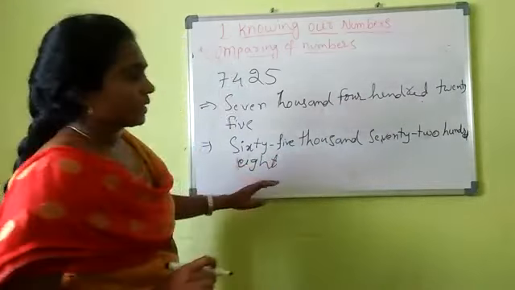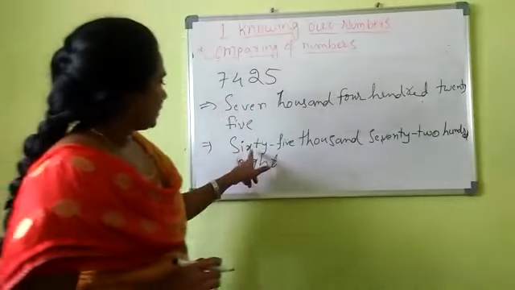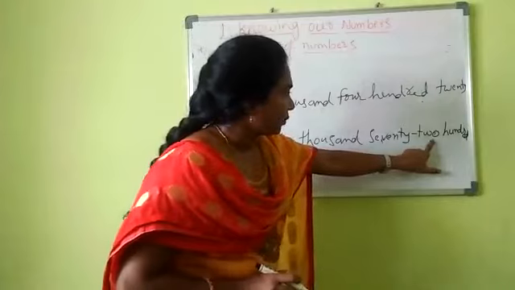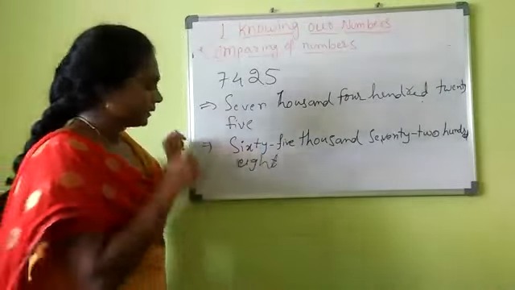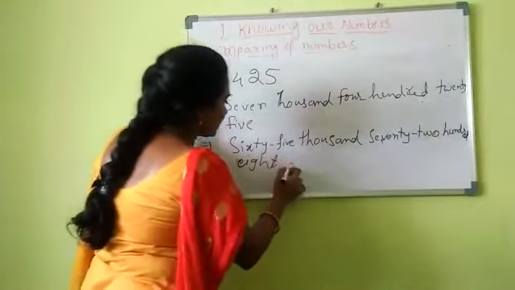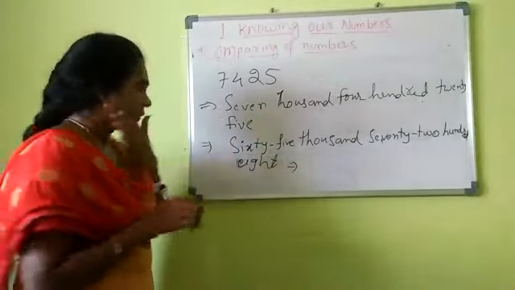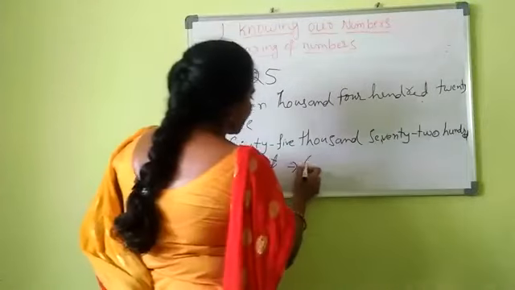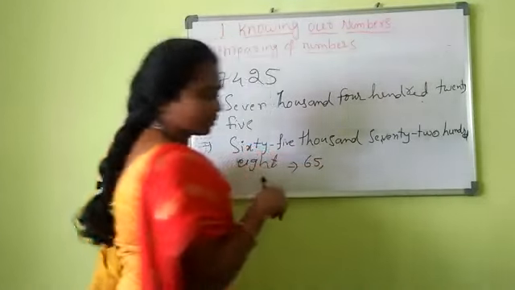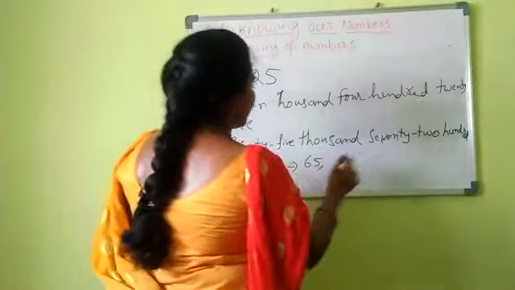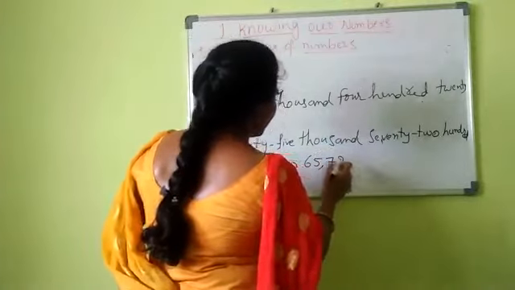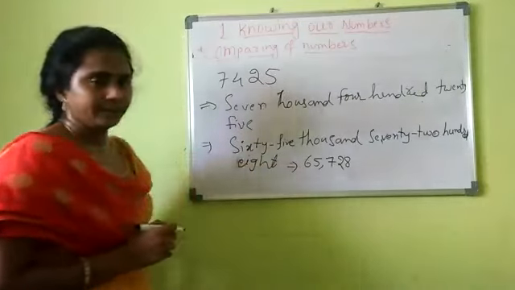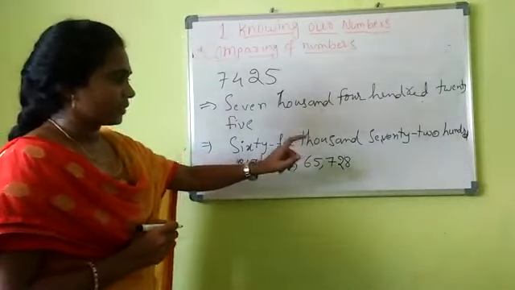Yeah. So now I have written one number in words, right? See, 65,070,208. This is what they have given in words, and now you need to write it in words. After 10,000 you need to put the commas. 65,000, then 70 to 108. This is the number I have written in words.